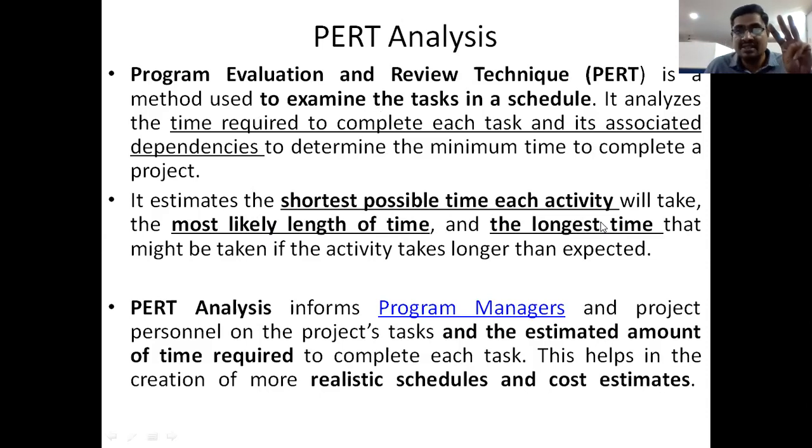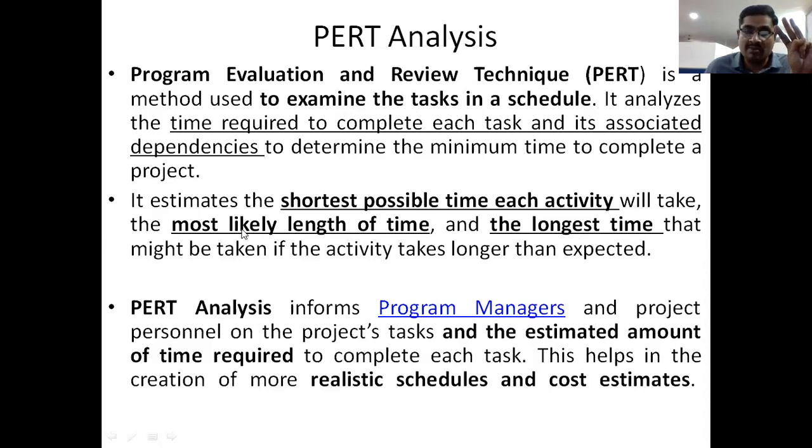These are the 3 times we need to calculate here. So once again, that is used for estimation of time for each and every task. This estimation is based upon 3 timings: shortest possible time, longest possible time, and most likely length of time.